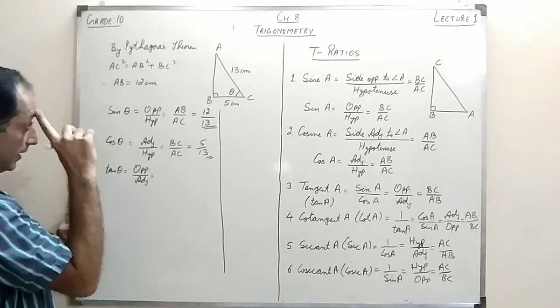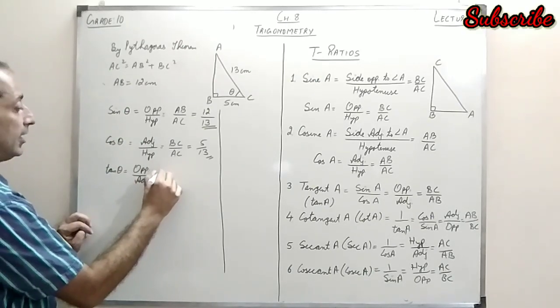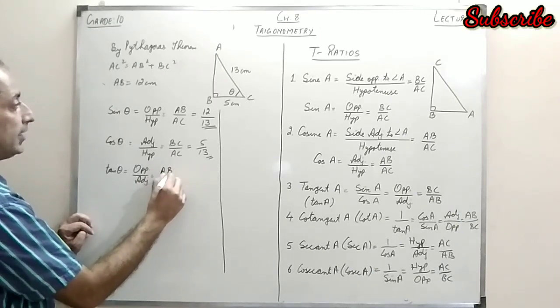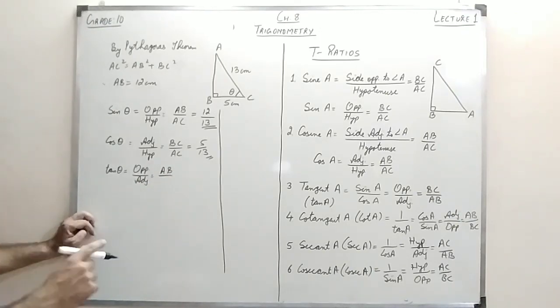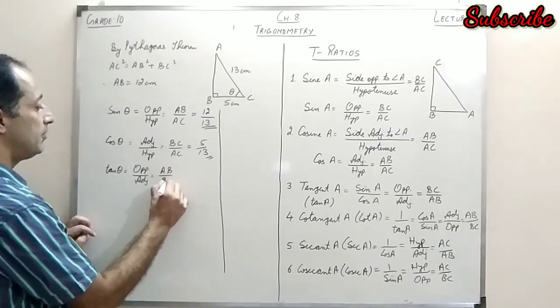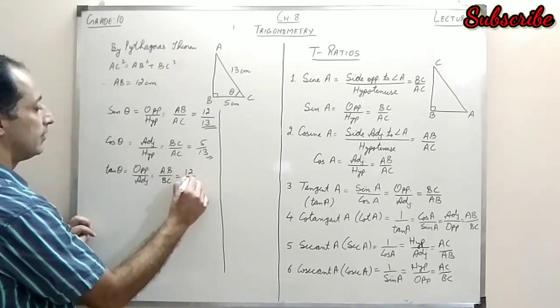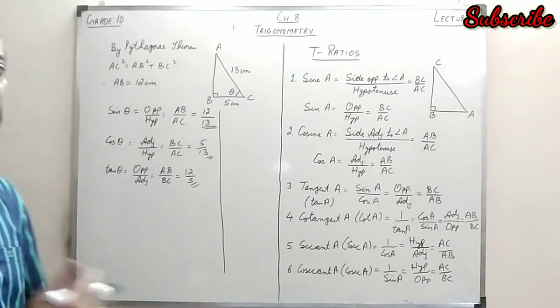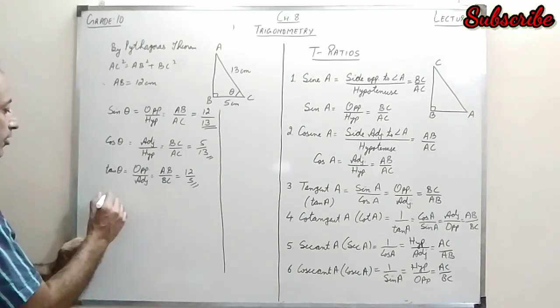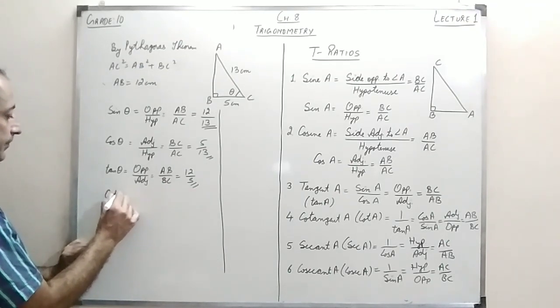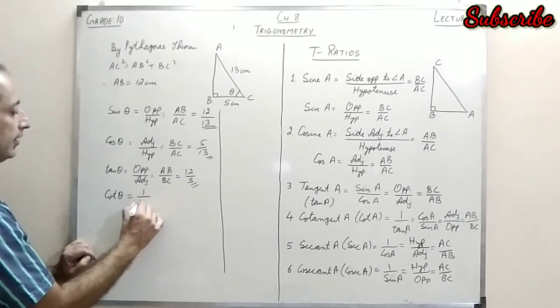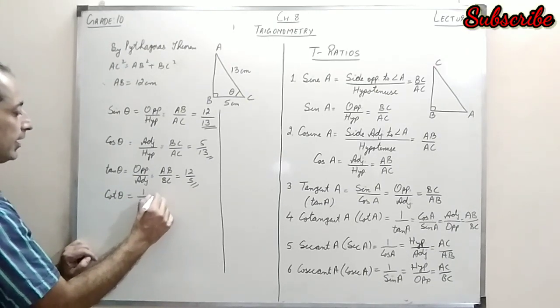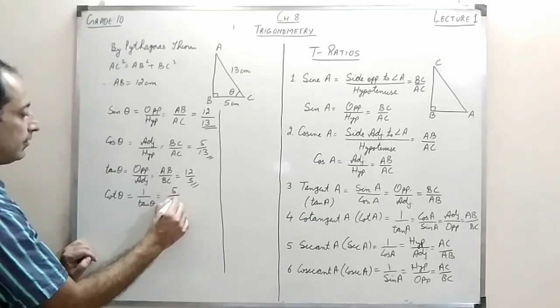Now, what is the opposite side? The opposite side to theta is AB, and the adjacent side to theta is BC. So this gives me the value 12 by 5. Now the other three ratios are the reciprocals, so I can directly write the values. I write cot theta is 1 by tan theta. So I can write it as 5 by 12.